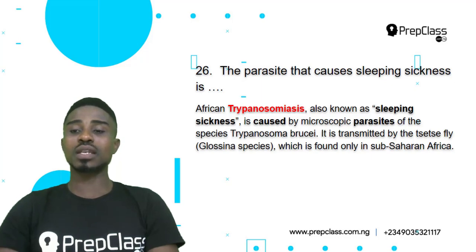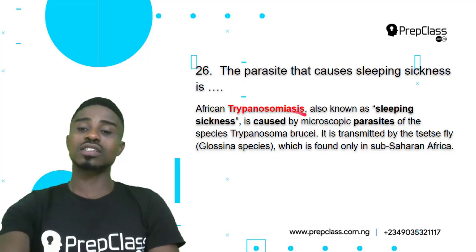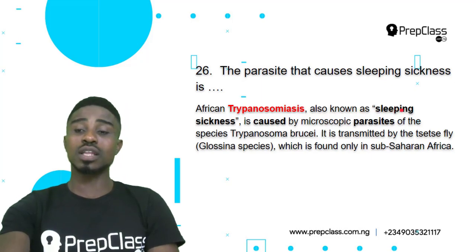It is transmitted by the tsetse fly, which is found only in sub-Saharan Africa. So trypanosomiasis is the sickness also known as sleeping sickness, and it is carried by the vector tsetse fly, which transmits the parasite that causes the disease, and the parasite is known as Trypanosoma brucei.